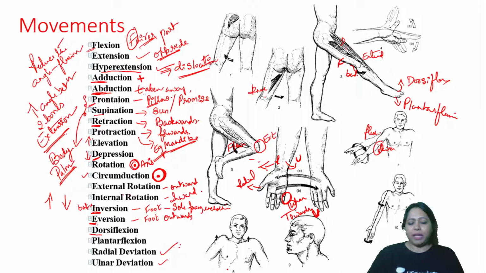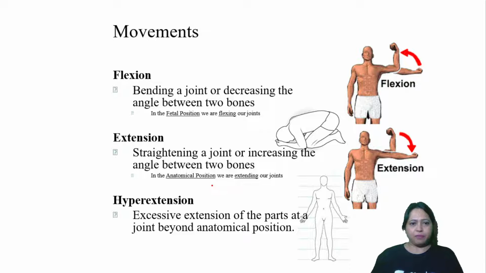All right, next one, let's see the movements. We have flexion, extension, hyperextension also. So here I told you flexion is on the flexor side. Remember, flexor side. Bending a joint or decreasing the angle between the two bones is flexion. Okay, this is flexion. And you do the opposite. You keep it straight. This is extension. So this is extension. This is flexion. Straightening a joint or increasing the angle between the two bones is extension.